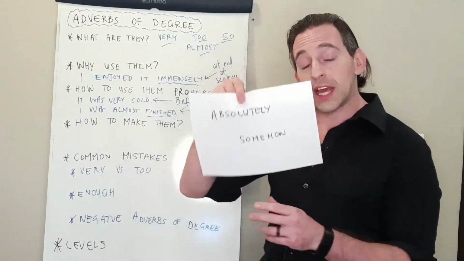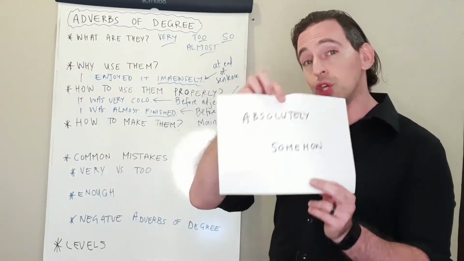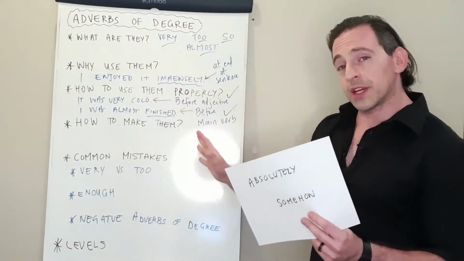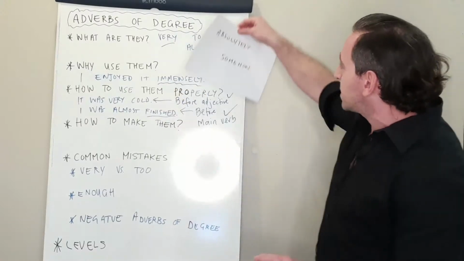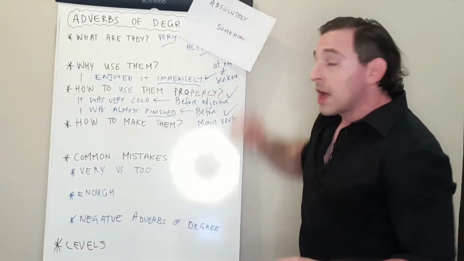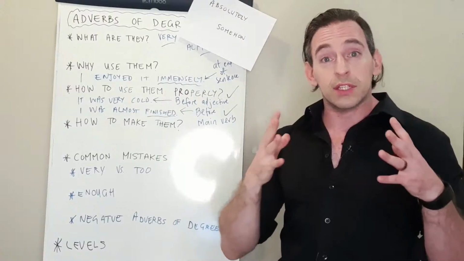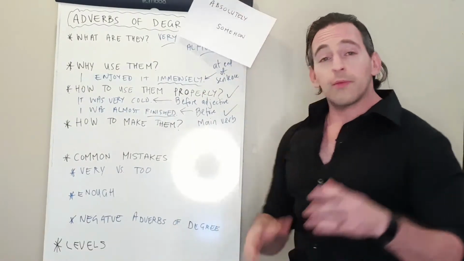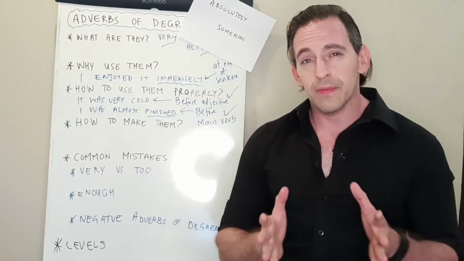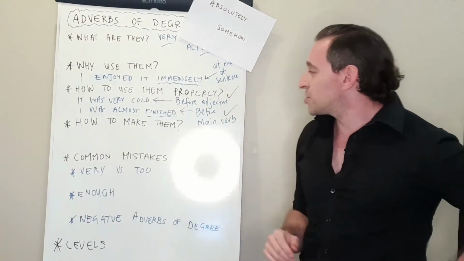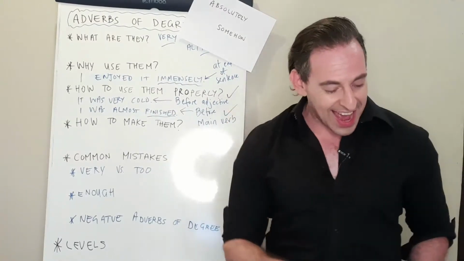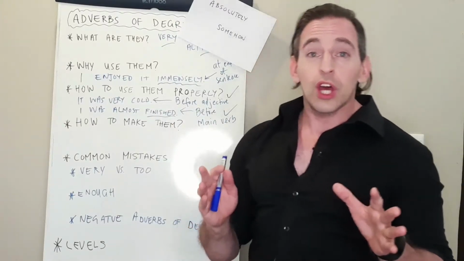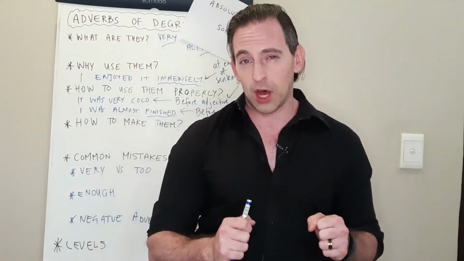I would like you to send through some sentences using these. You can see how to use it already. You've got 3 examples here, so I'd like you to send through some sentences. I will leave them there. This is important so that we can see if there are mistakes that you're making and make sure you're using them correctly. All right, so we're going to stop in a few minutes, take some questions, and go through the homework. Let's go to the next section, how to make adverbs of degree.